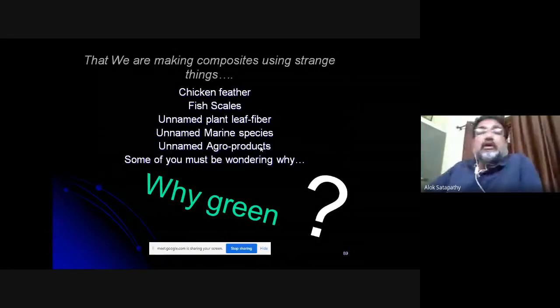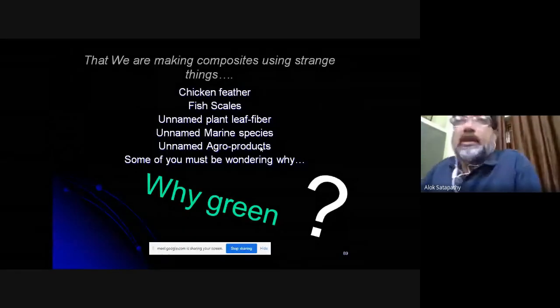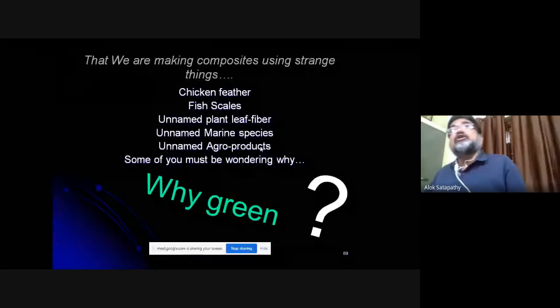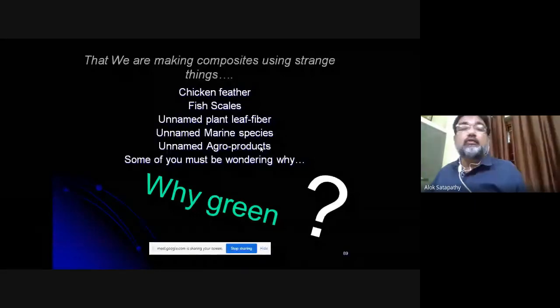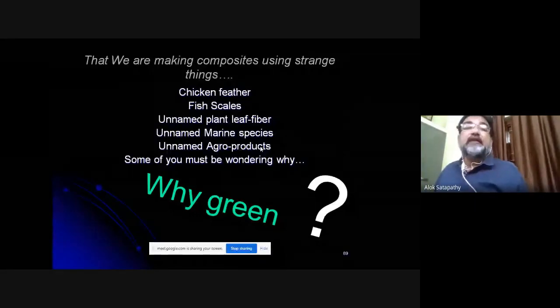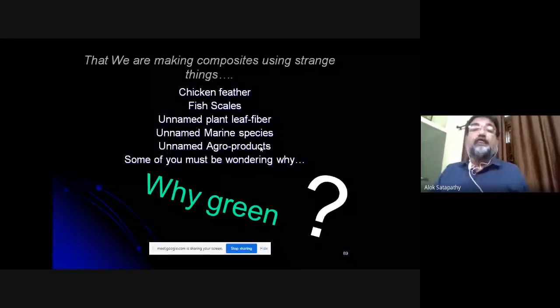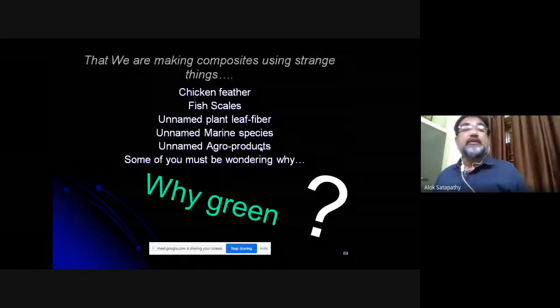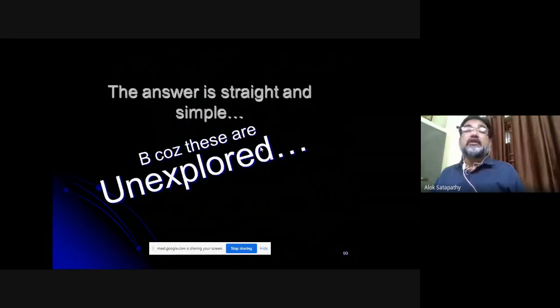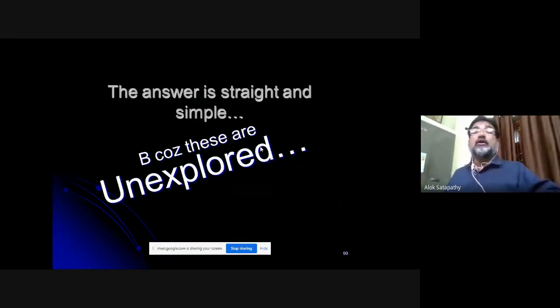And you must be wondering why not do research on synthetic composites? Why green composites? And that too using these strange fibers. The reason is very simple, because these are mostly unexplored. So it is always advantageous as a researcher to walk into unexplored area, an unbeaten path.